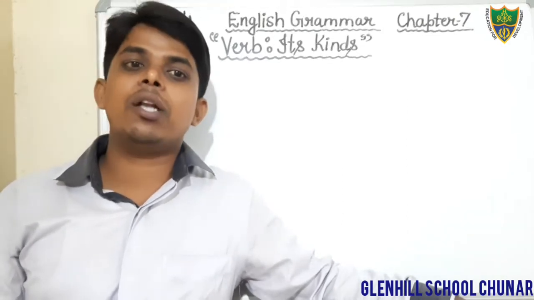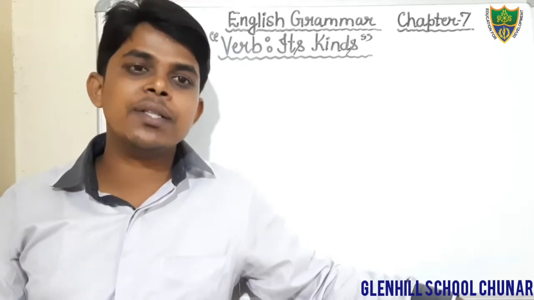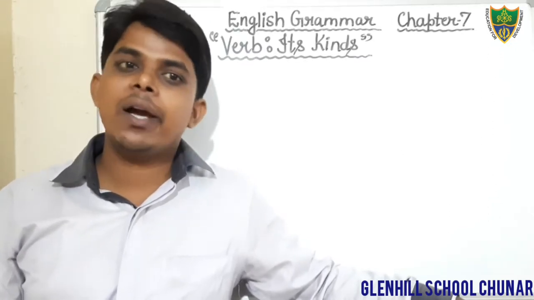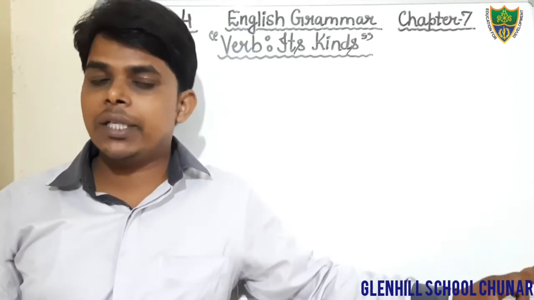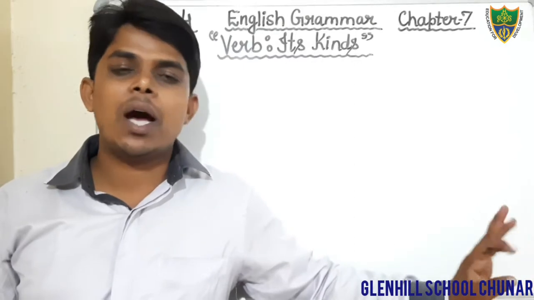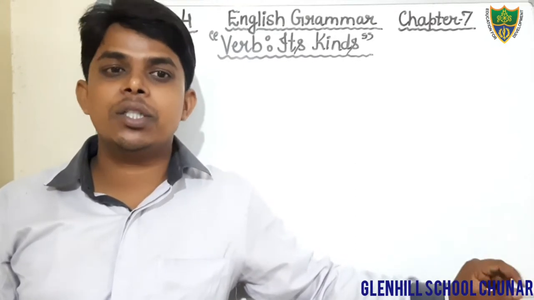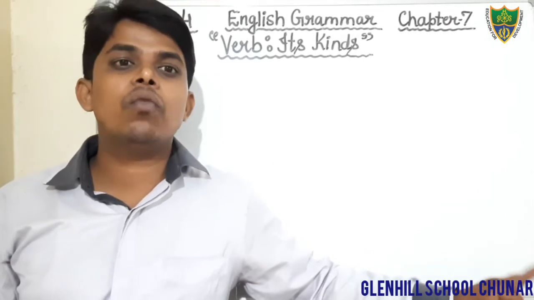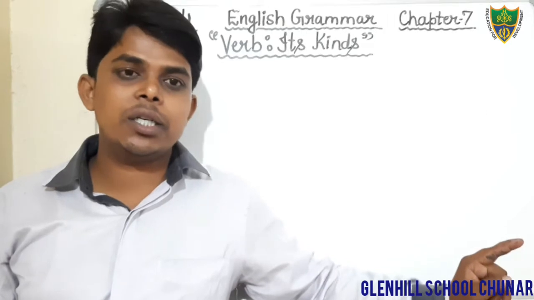I have also told you that main verb can be categorized into two subkinds, that is transitive verb and intransitive verb. We have read them in detail with example. The verb used with an object is known as transitive verb, and the verb used without an object is known as intransitive verb.